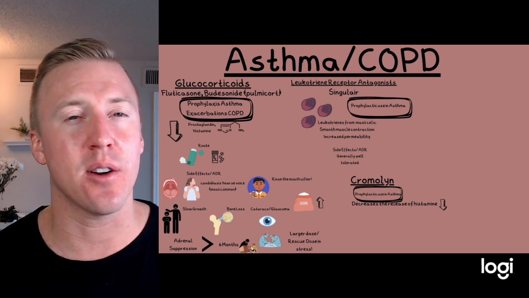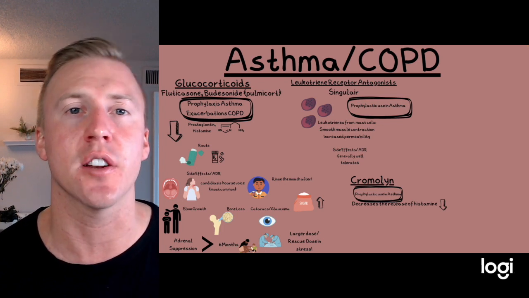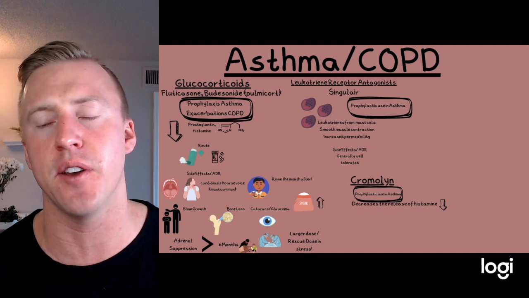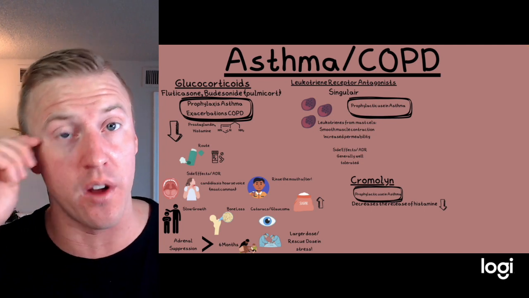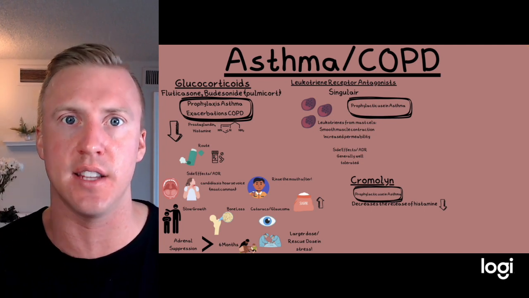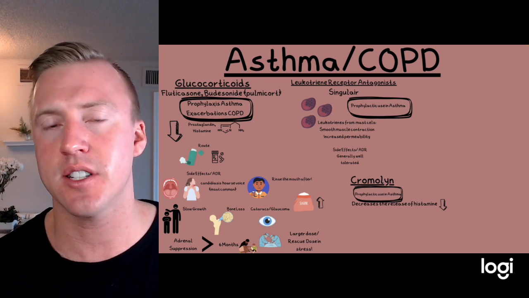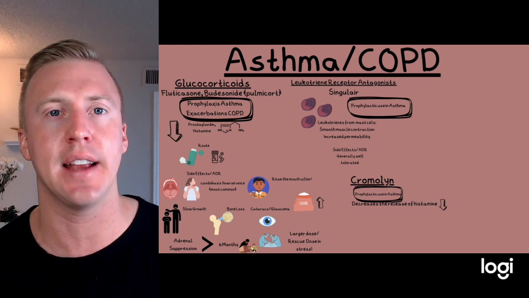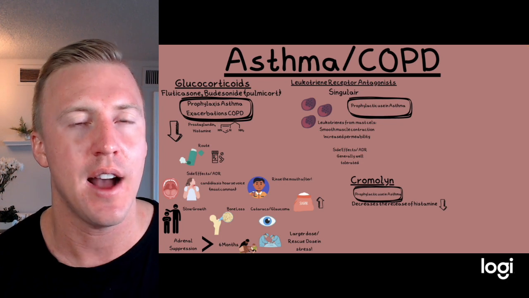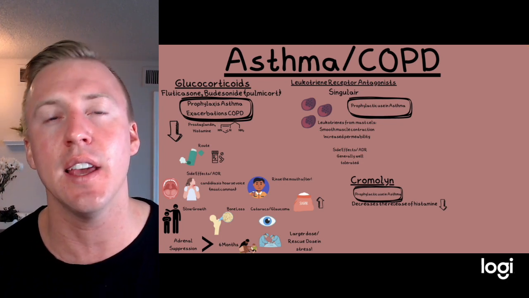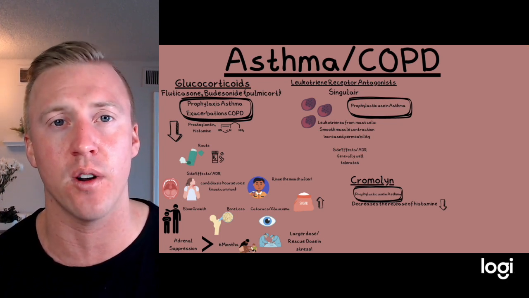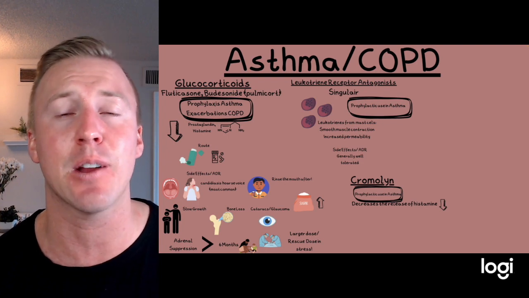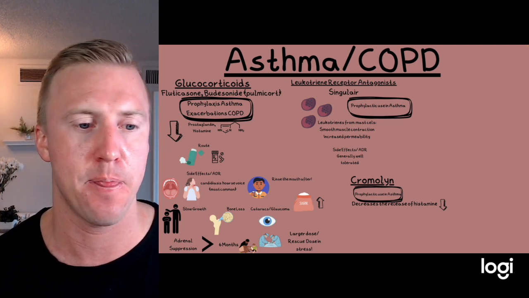Now, in general, steroids, mostly PO, can actually stunt growth. The good thing is that we notice that these medications don't affect total growth at the end as an adult. So they might have a stunted growth, but usually the end height of these patients is unaffected. Osteoporosis is something that we can always see with glucocorticoids and we want to watch out for, meaning make sure your patient's taking adequate amounts of vitamin D and calcium.